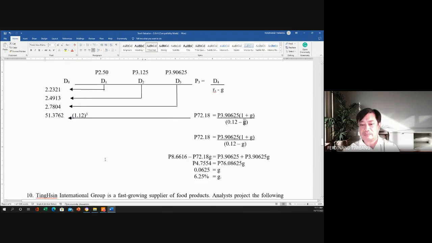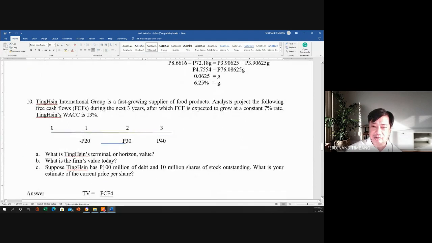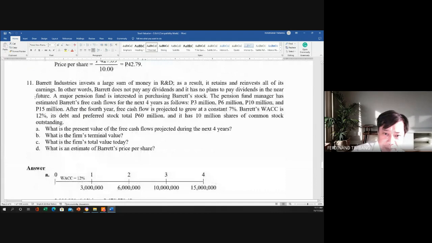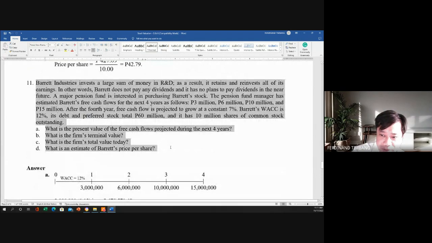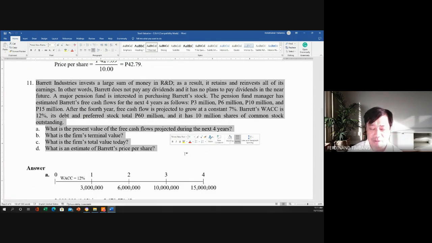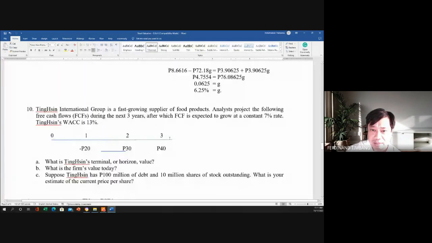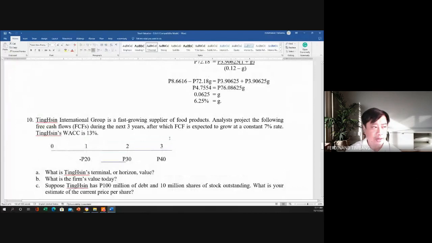Okay? Okay, number 10. So this is the last problem. No? Although may number 11 dito, but this one is explained in the video. No? Number 11, I explained that in the video in the corporate valuation. So I hope that you already watched it or you will watch it. Okay, so anyway, this is another problem for the corporate valuation.